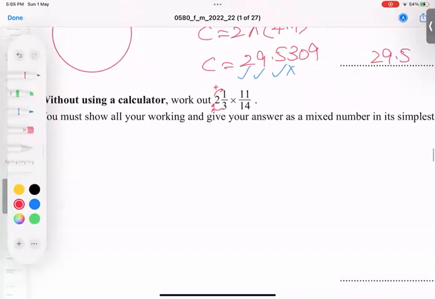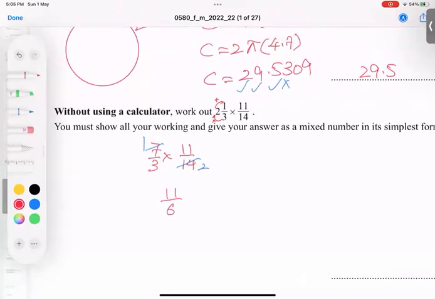So I'm going to find it now. 3 2s are 6, and 6 plus 1 is 7, so 7 by 3. So now 7 1s are 7, 7 2s are 14. So I got 11 by 3 2s are 6. But he said give mixed numbers. So mixed numbers, how to make it: 11 inside and 6 outside. 6 1s are 6, 5 left.